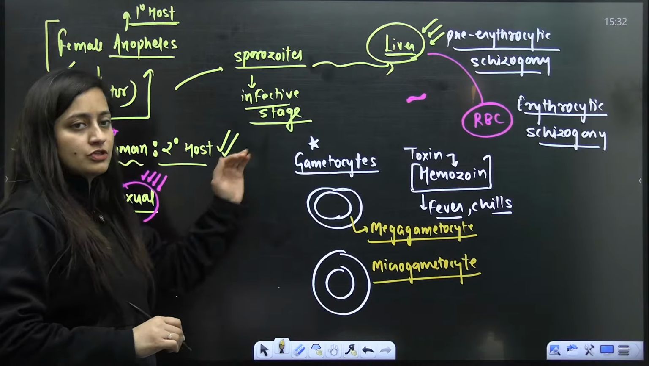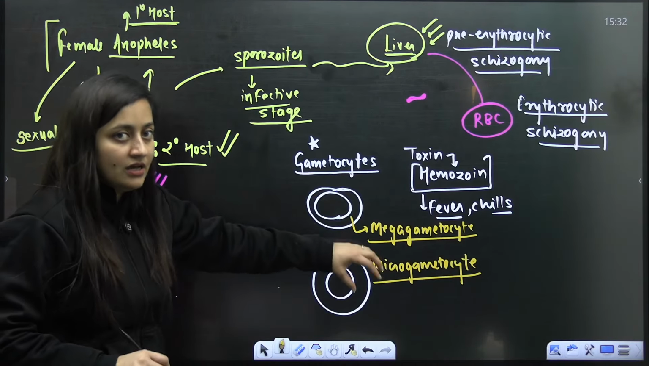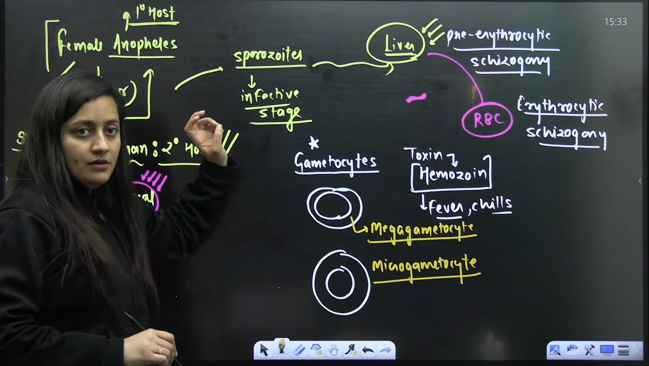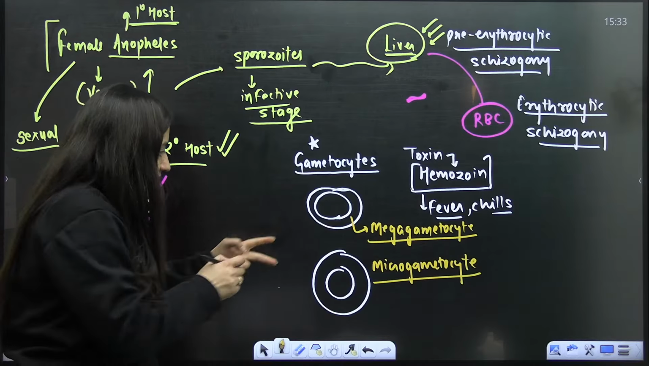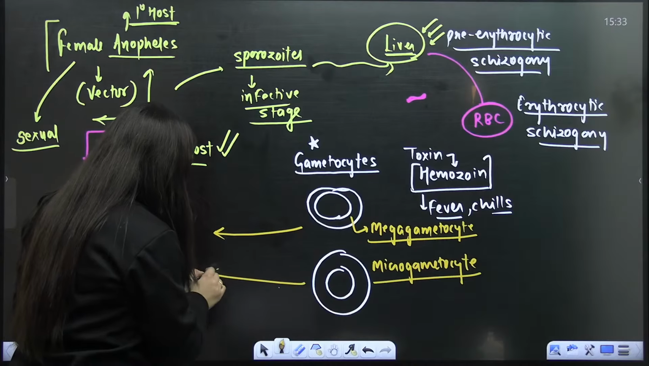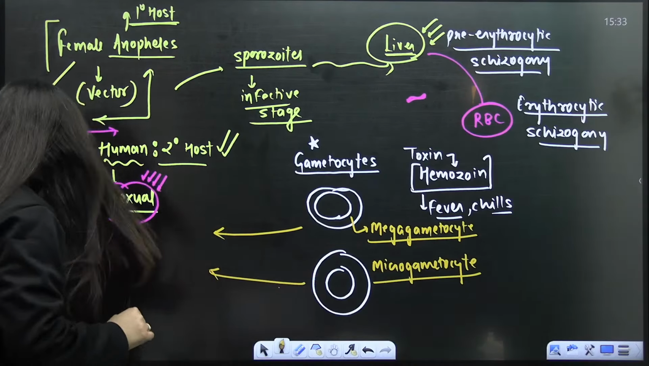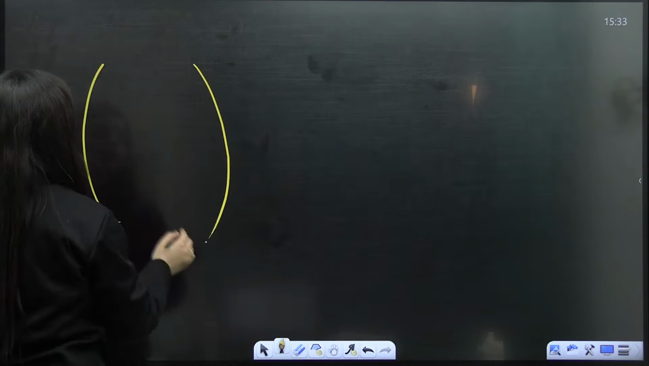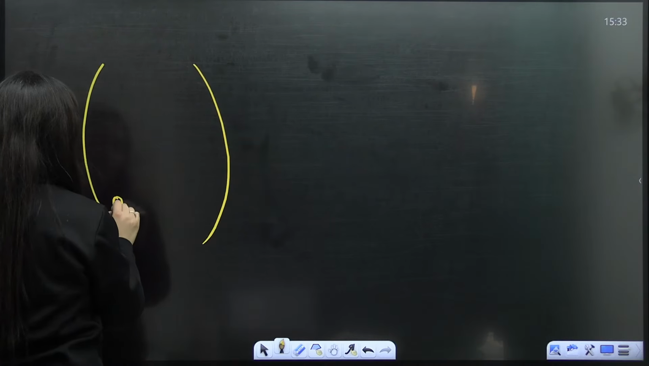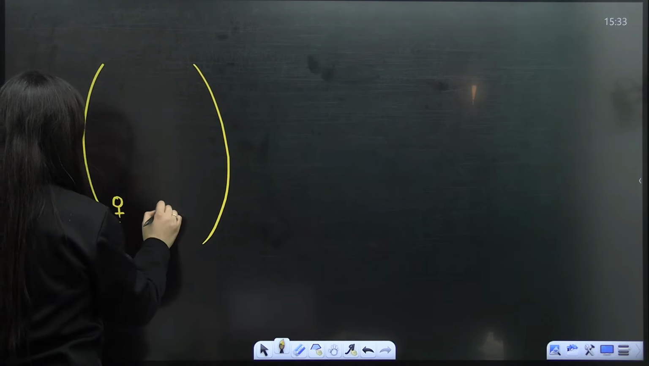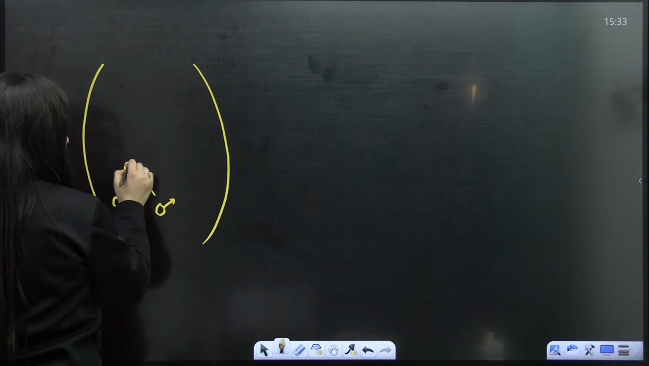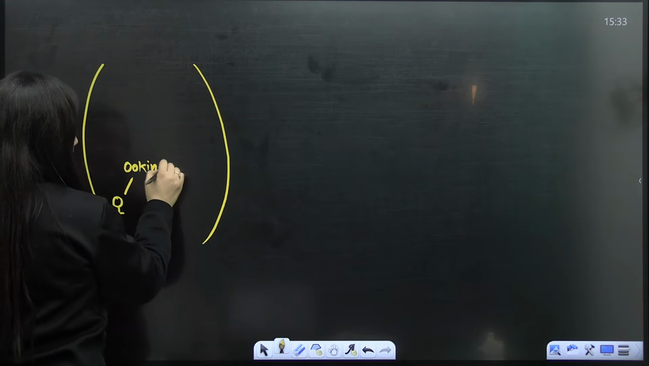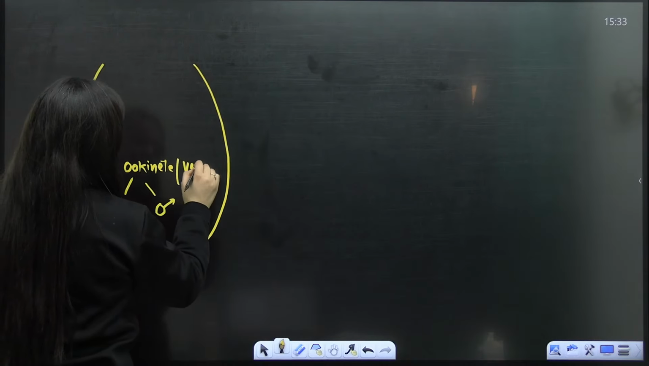Let's suppose a person is infected with malaria, and any mosquito that sucks the blood of that person, these gametocytes with that blood will enter the mosquito's body. In the mosquito's gut, gametes will form from these gametocytes. The larger gamete is the female gamete and the smaller is the male gamete. The gamete fusion will occur, and there is the formation of ookinete, which is also known as vermicule.